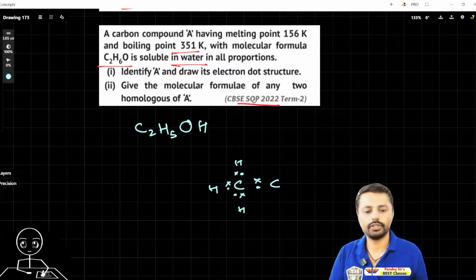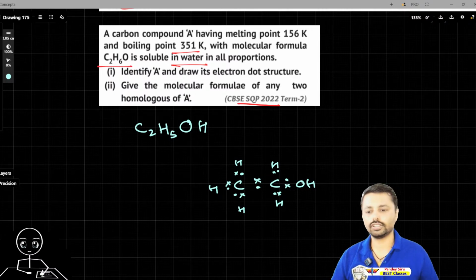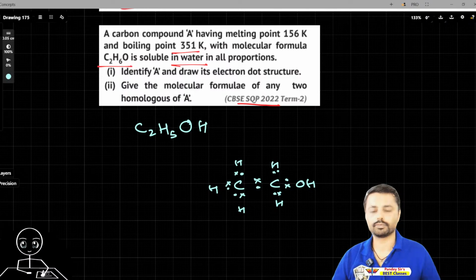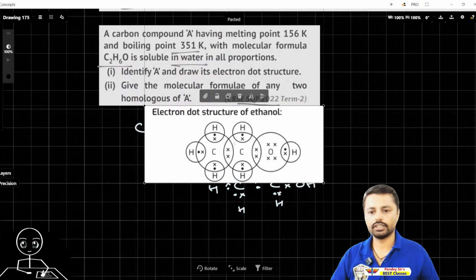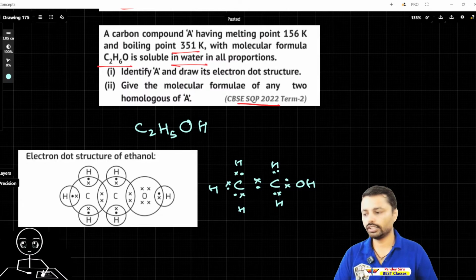Then here it will be oxygen, hydrogen. Here also hydrogen, and here also hydrogen. That's it. Actually, I will show you the simpler one, the electron dot structure of ethanol. So here is the electron dot structure of ethanol. If you still have doubt in this, you can ask me.